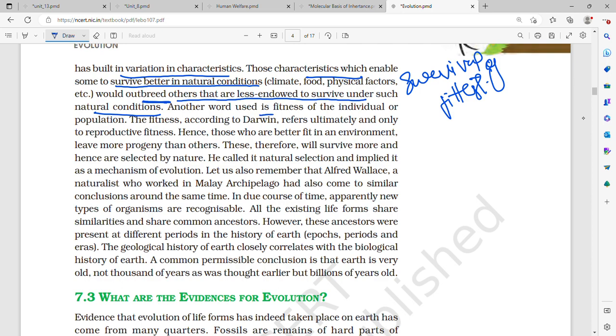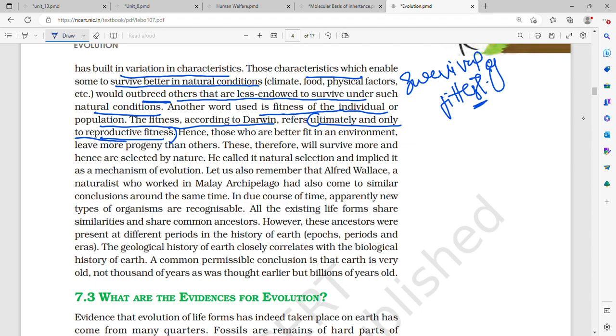Another word to use is fitness of the individual or population. Fitness, according to Darwin, refers ultimately and only to reproductive fitness. That is, survival of the fittest. Fitness was used by Darwin, that is, fitness of the individual or population. Fitness, according to Darwin, what did it refer to? It referred ultimately and only to reproductive fitness.